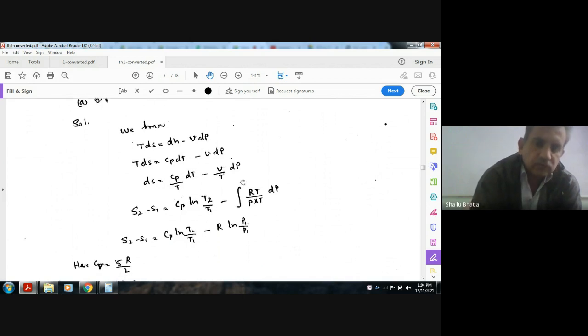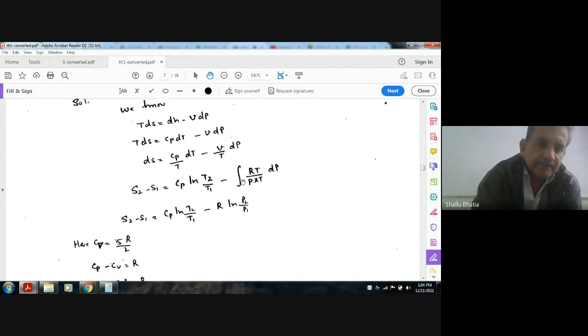So integrating them, S2 minus S1 is equal to Cp ln T2 by T1 minus the integral of V by T dP. Here we will convert V by T into the P form.